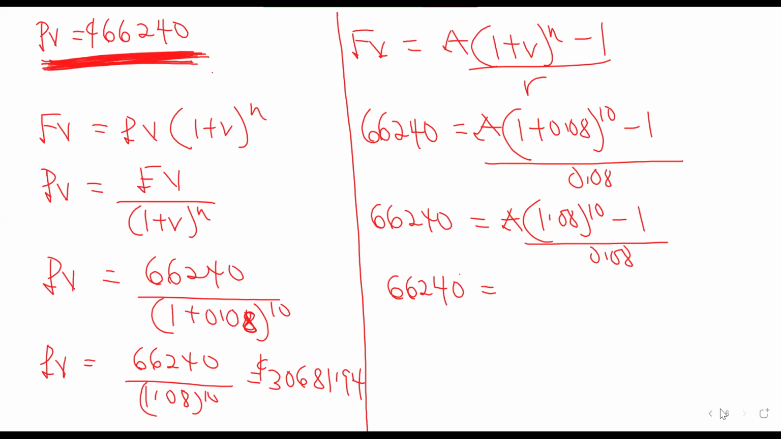What are we getting if you do the future value? The 1.08 exponent 10 minus 1, all divided by 0.08. What are we having? We don't have a calculator here.